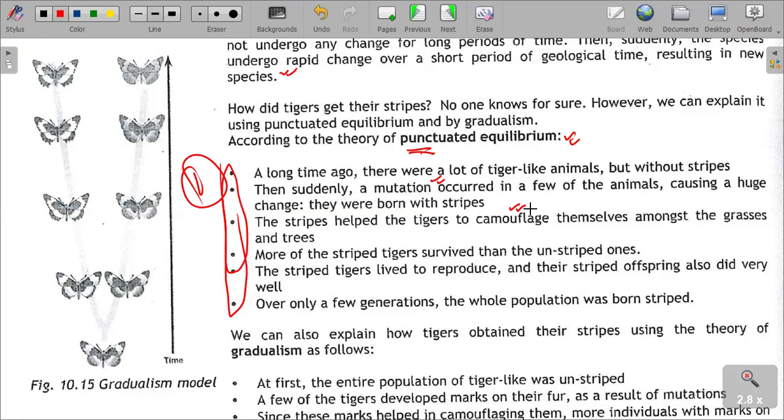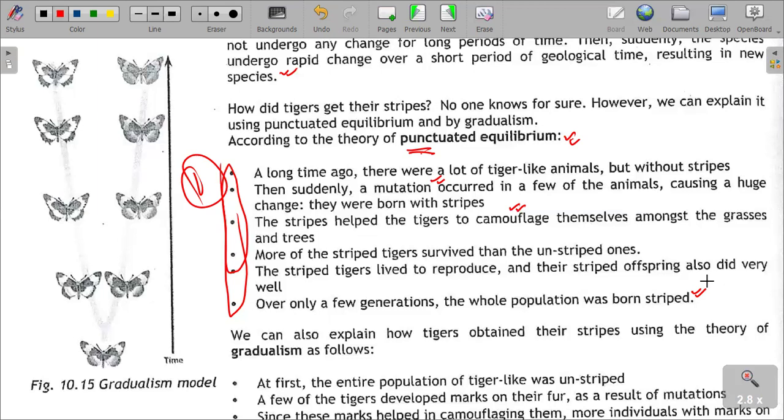More of the striped tigers survived than the unstriped ones. The striped tigers lived to reproduce, and their striped offspring also did well. Over only a few generations, the whole population born was striped. So the striped tiger managed to what? To camouflage, and then it could survive because it was also hiding. It was hiding from the what? From the predators. It was hiding from people. It was hiding from any other organisms or animals that could kill it.